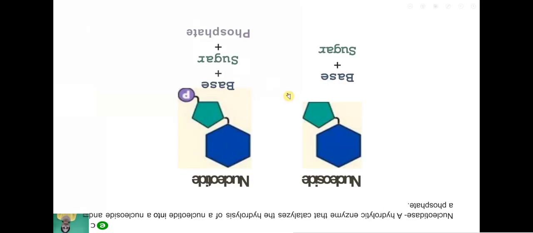Now nucleotidase. It comes from "ase". Ase is the specific term that represents an enzyme.